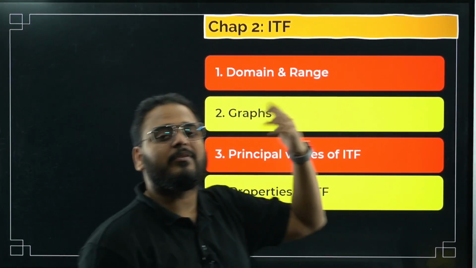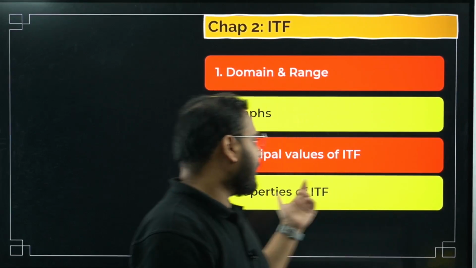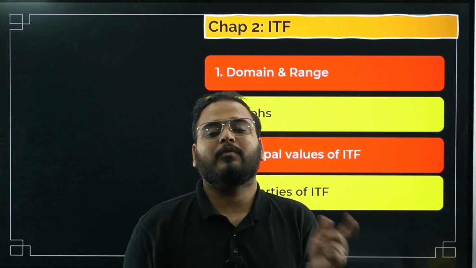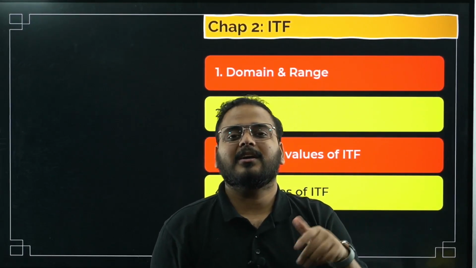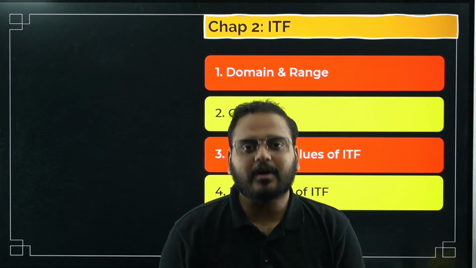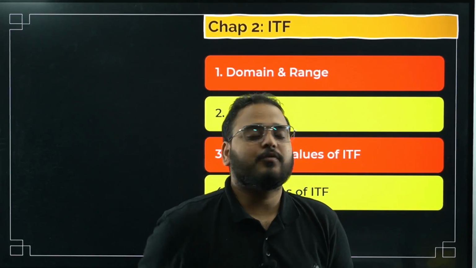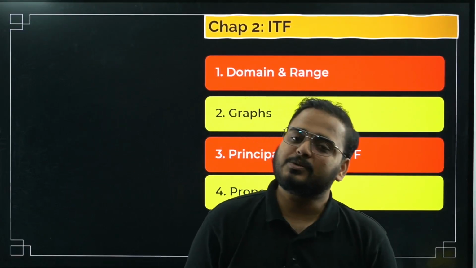Because on the domain only, what do we do? We apply a restriction to get the definition of ITF, because it is an inverse function. It has to be made one-one and onto. The original trigonometric function has to be one-one and onto so that ITF should exist. All of you agree, right? What is ITF? ITF is the inverse of a trigonometric function. So for ITF to exist, the trigonometric function has to be one-one and onto.